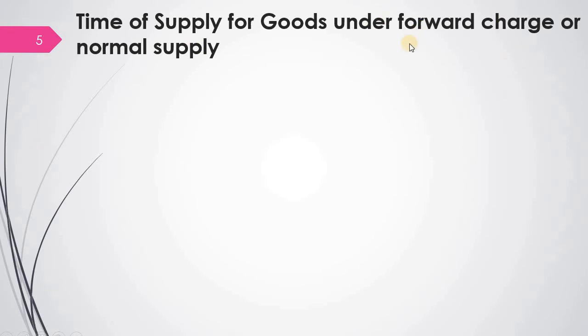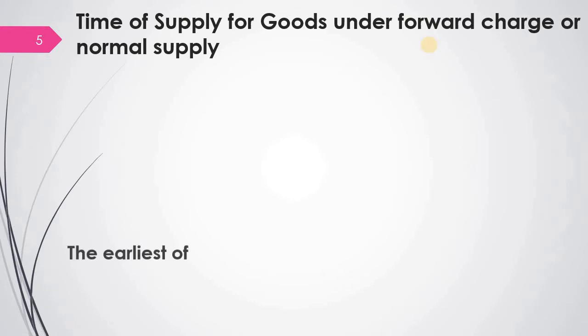We have already discussed what is forward charge. Forward charge means the seller has to pay the tax by collecting it from the buyer. Reverse charge means instead of the seller, the buyer has to pay the tax. So this is considered as a normal supply. Now under normal supply, what is the time of supply for goods?